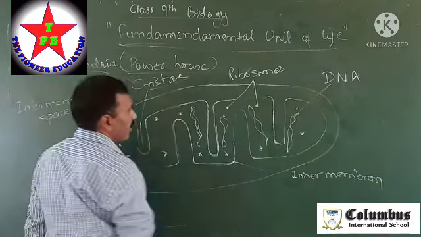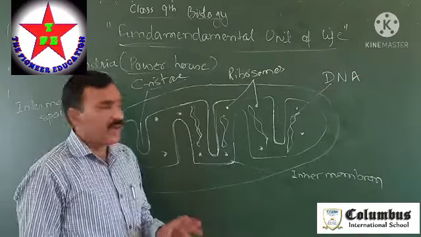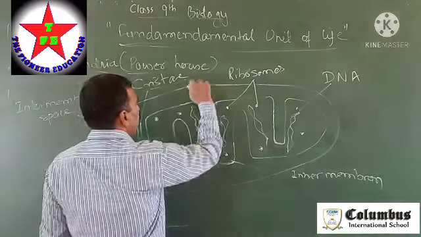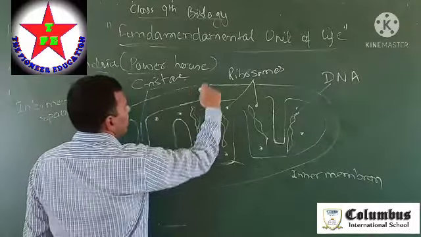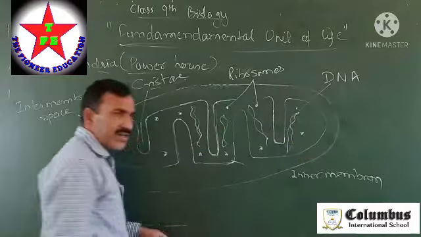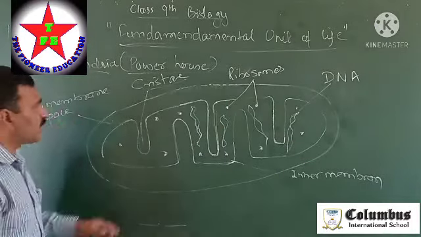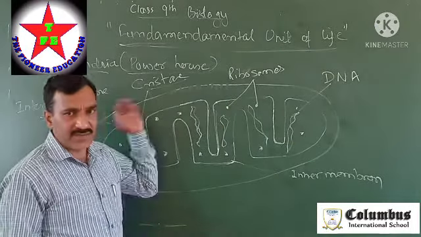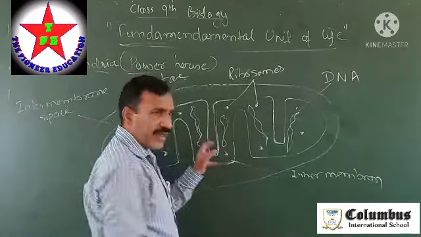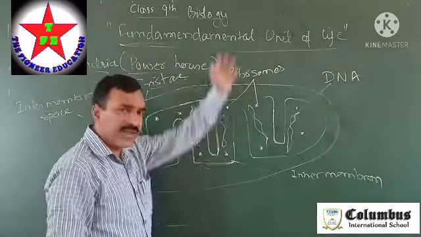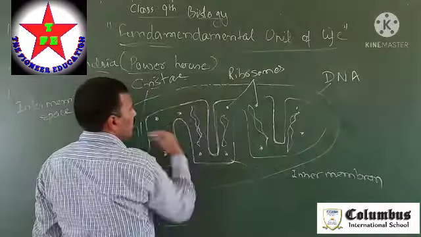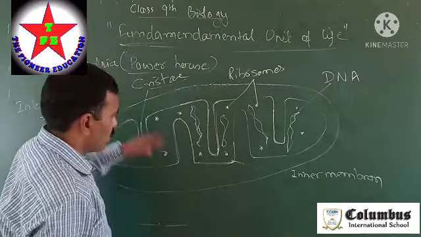Now, the outer membrane is porous. That means it is selectively permeable, as in the case of the cell wall or the cell membrane. That means the outer membrane is porous, which allows substances to go in and out from the surroundings. The energy produced inside the mitochondria should be released out, and that is possible because of this porosity, which liberates the energy outside.